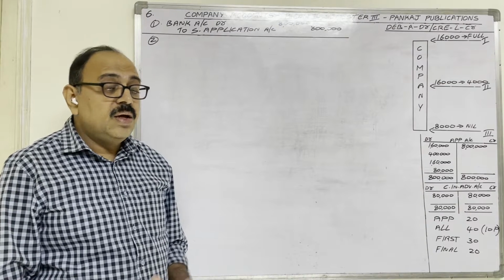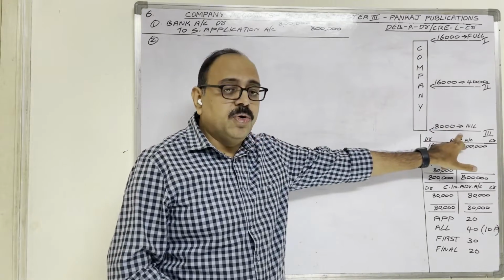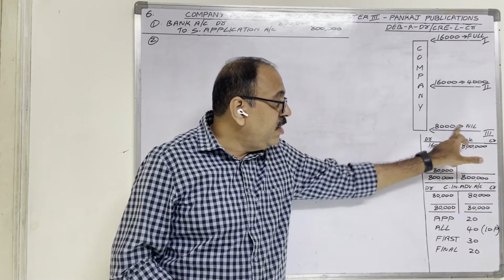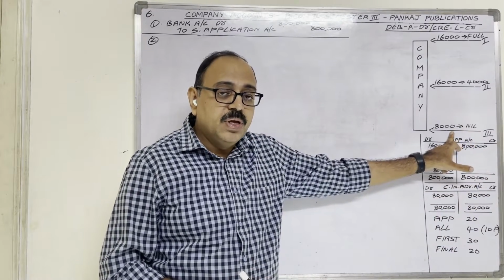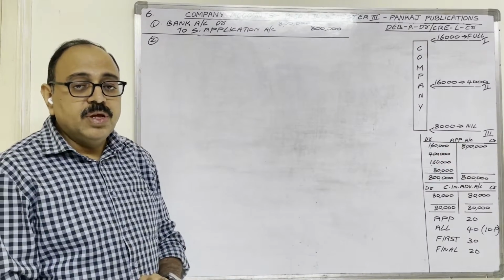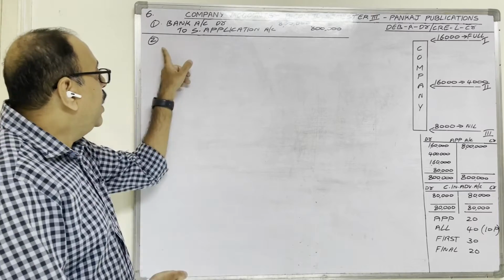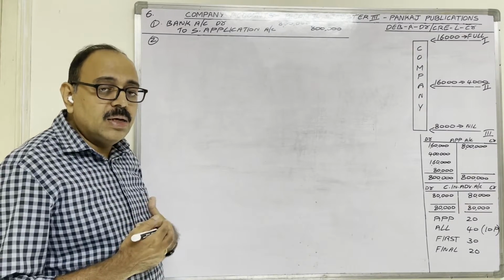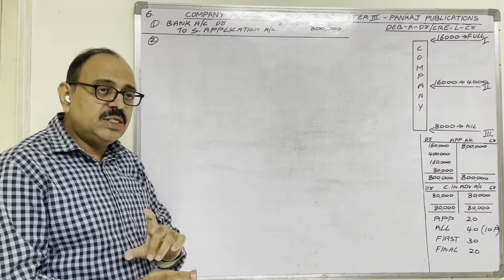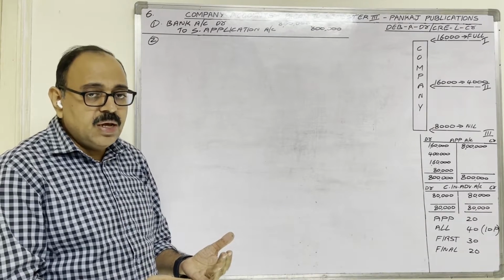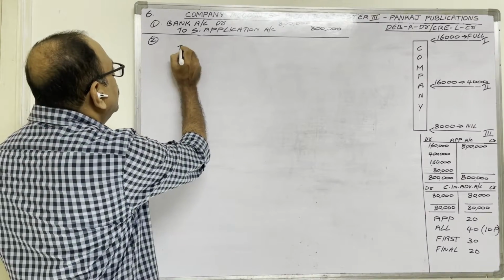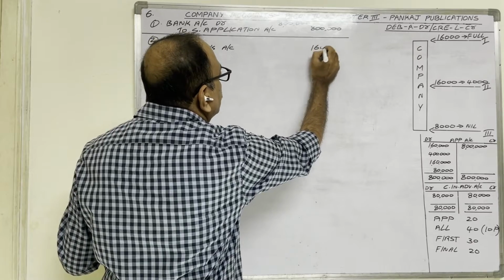The next entry is for returning the third applicants' amount. On 8,000 shares at the rate of 20 rupees each, they paid 1,60,000 rupees to the company. So the company is returning that amount to them because there is no allotment to them. For returning the application money, entry: from the bank, money is going to them. The bank account is a personal account; debit the receiver, credit the giver is the principle. Here, the banker is a giver. Therefore, we should credit the bank account. The company is paying 1,60,000 rupees to them.